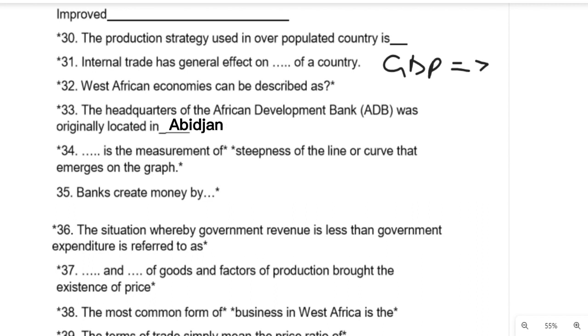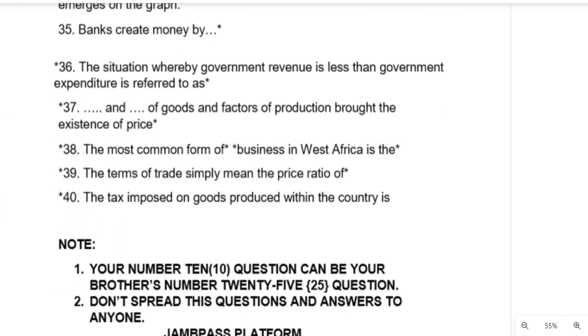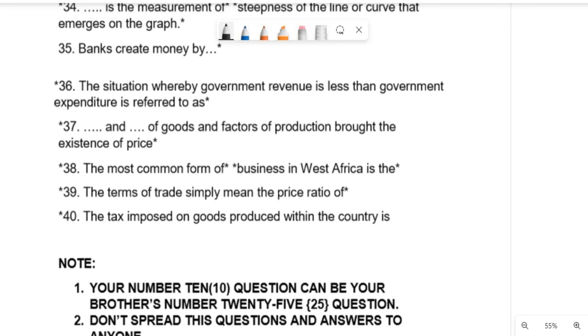Question number 34. Dash is the measurement of steepness of the line or curve that emerges on the graph. That is slope. Now, question number 35. Banks create money by what? Question 35. By lending out deposits to what?